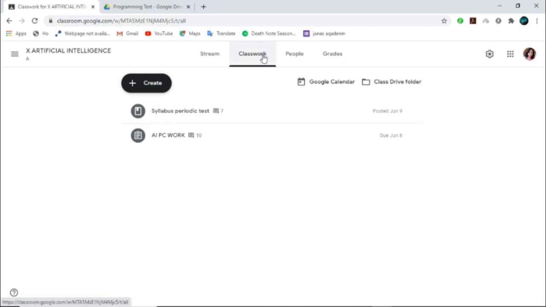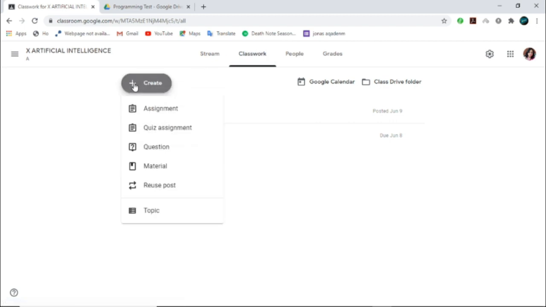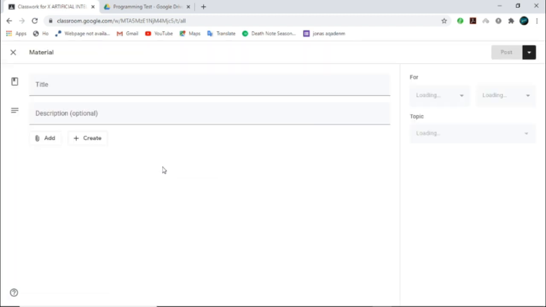Classwork, if you want to give some classwork to the students, you have to click on this Create button. You can see you can create an assignment, you can create a quiz assignment, you can ask some question, or you can provide some material. Say if I want to share some PPT with my student or my PDF or any picture or any material, any Word document, I'll click on Material.